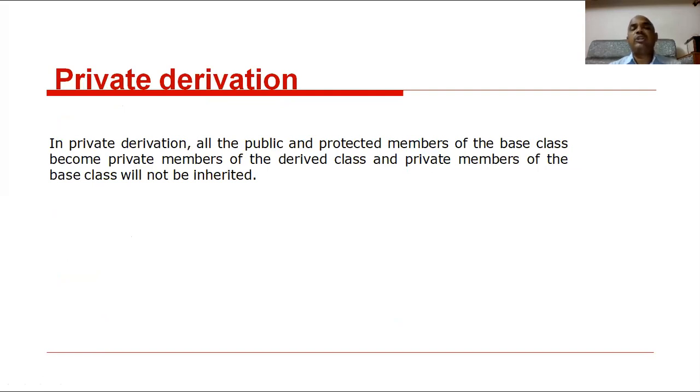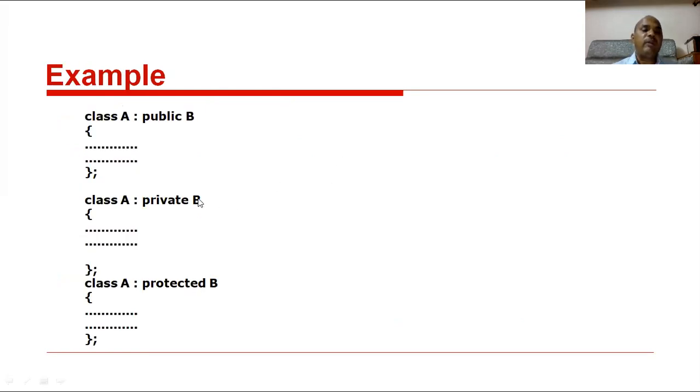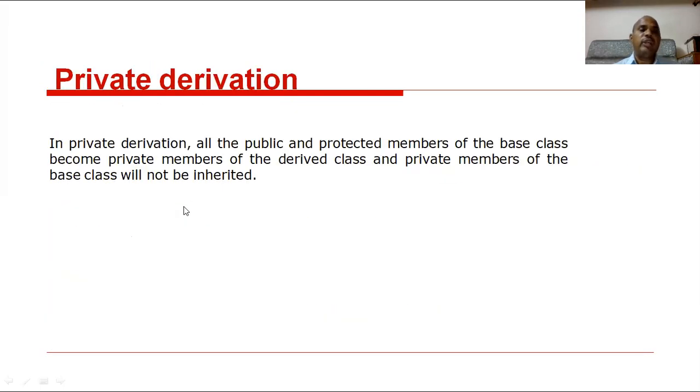In private derivation, all the public and protected members of the base class become private members of the derived class. So like this one, class A private B. Here all the public and protected members of the base class become private members of the derived class, and private members of the base class will not be inherited, clear.